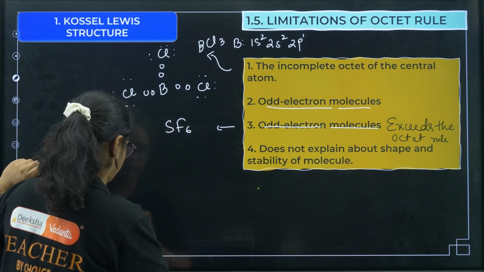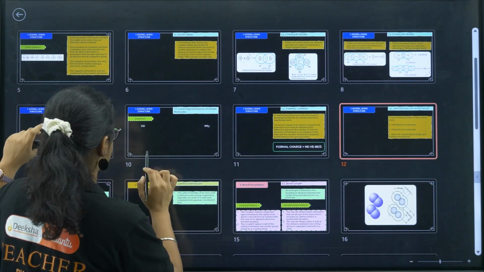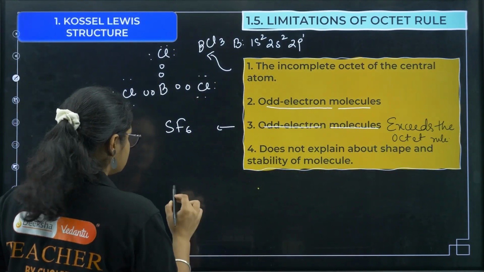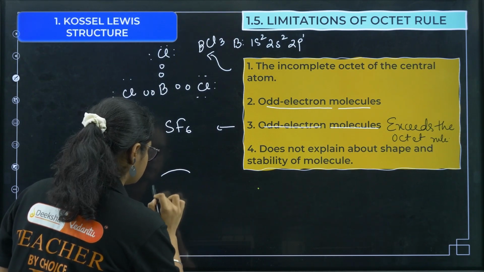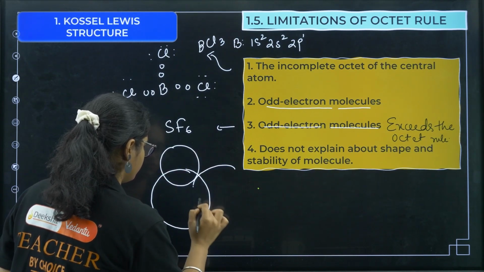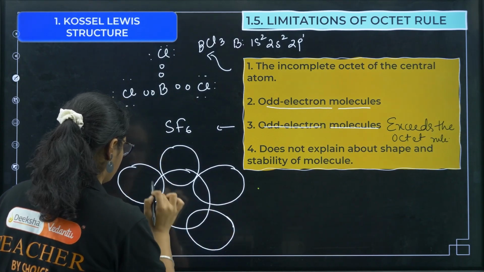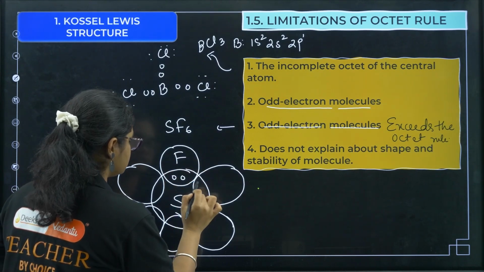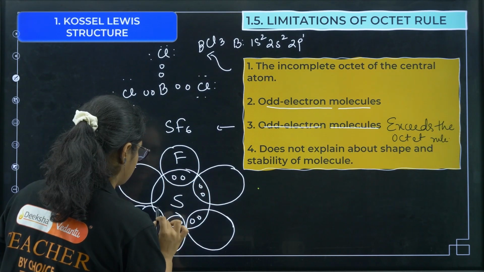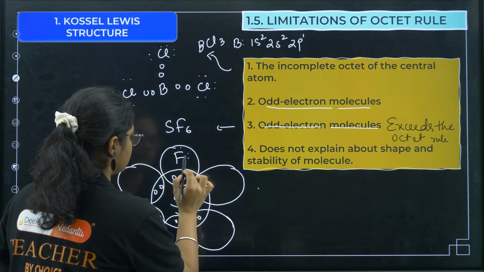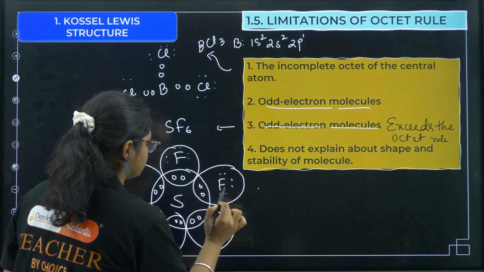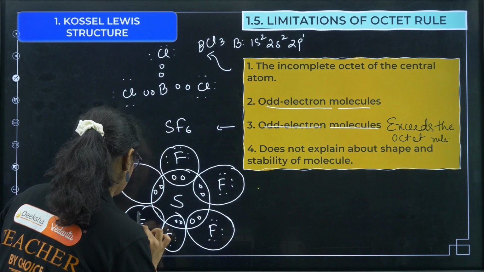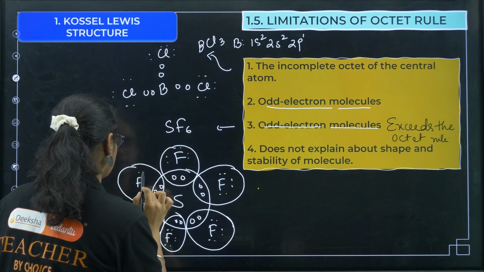Sulfur has 6 valence electrons, so I draw it like this, 1 2 3 4 5 and 6. Sulfur is here, the six fluorines around it, with 12 electrons shared around sulfur, and the fluorines with their remaining electrons.